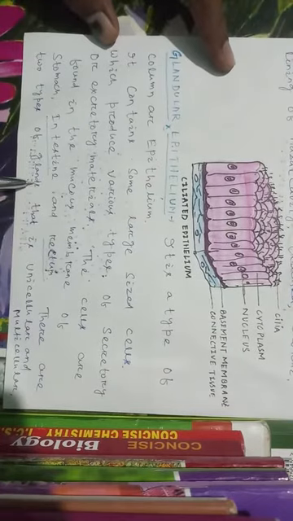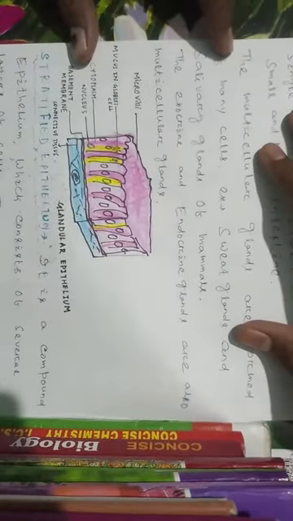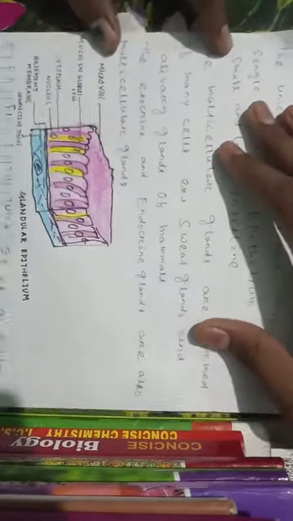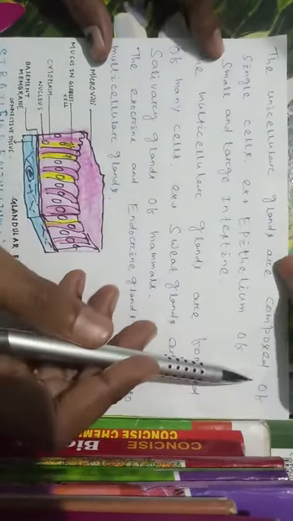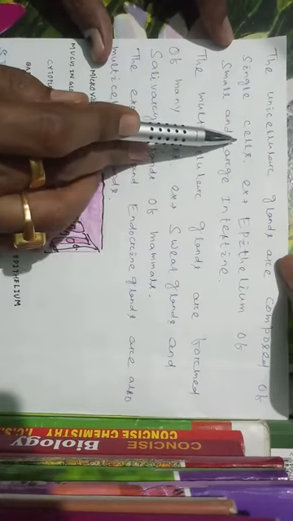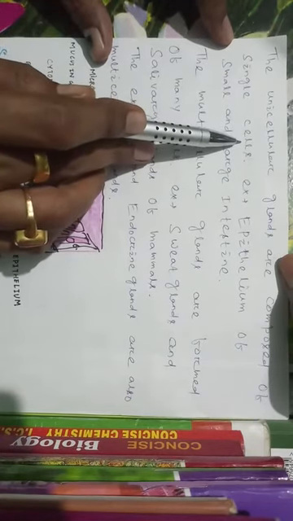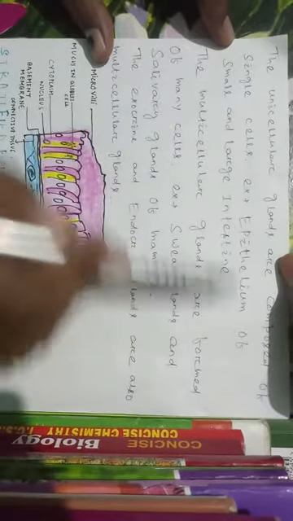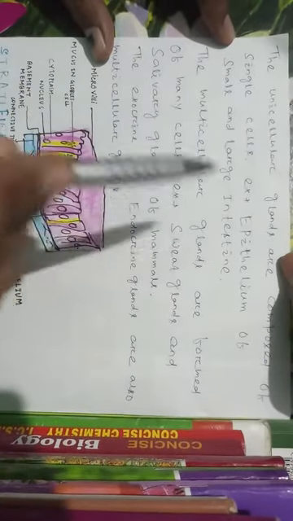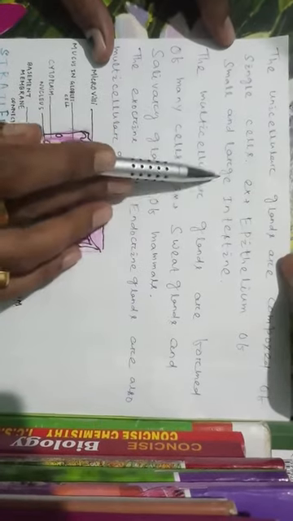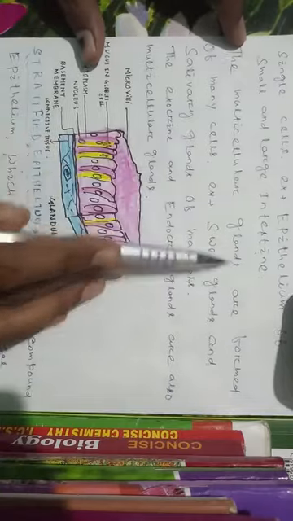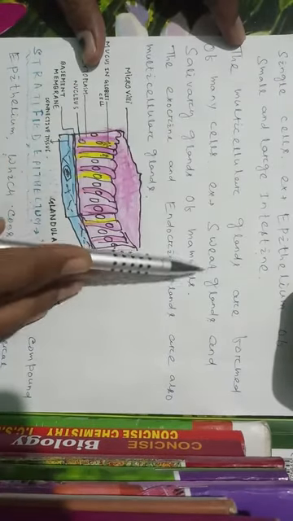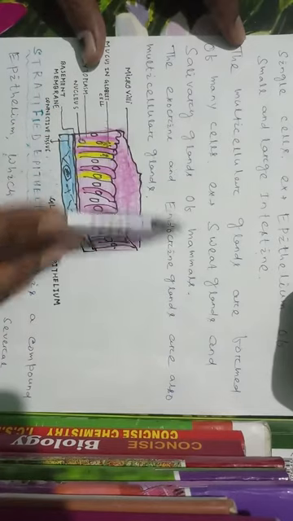There are two types of glands, that is unicellular and multicellular. Unicellular gland and multicellular gland. The unicellular glands are composed of single cells. Example, epithelium of small and large intestine. The internal lining and outer covering of small and large intestine is unicellular glands. The multicellular glands are formed of many cells. Example, sweat glands and salivary gland of mammals.